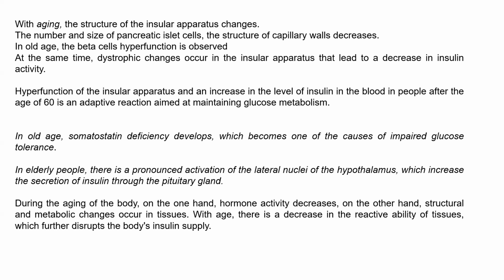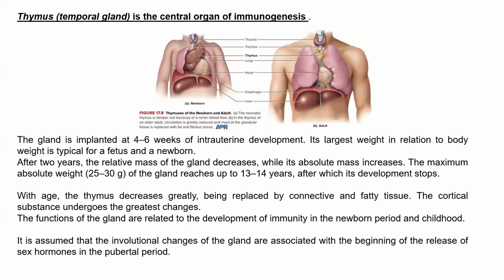During aging, on the one hand, hormone activity decreases. On the other hand, structural and metabolic changes occur in tissues. With age, there is a decrease in the reactive ability of tissues, which further disrupts the body's insulin supply.